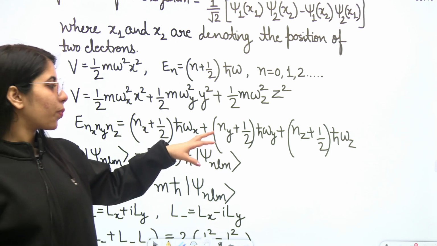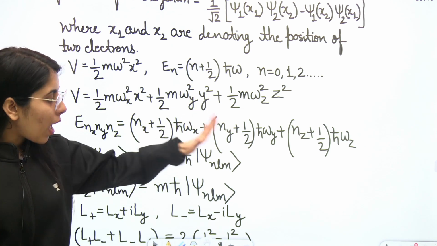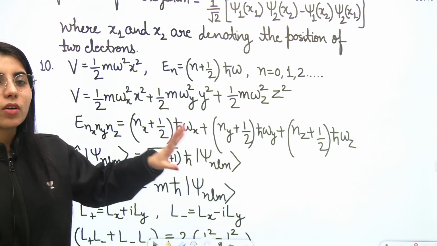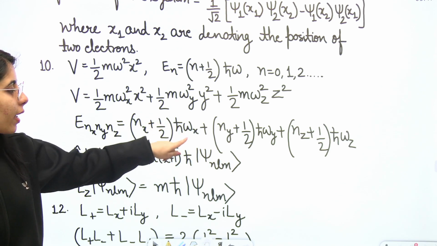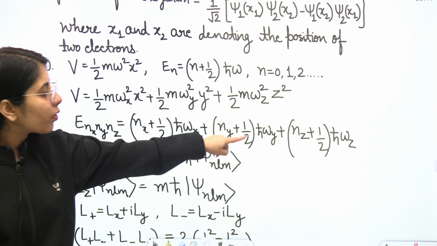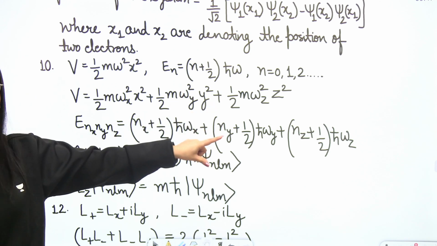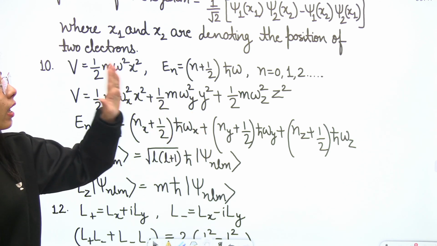(nx plus half) ℏ omega x, plus (ny plus half) ℏ omega y, and so on. Corresponding to the x part you will write omega x, corresponding to the y part you will write the omega y value. Whether they are different or the same, you can observe that, but it's okay.